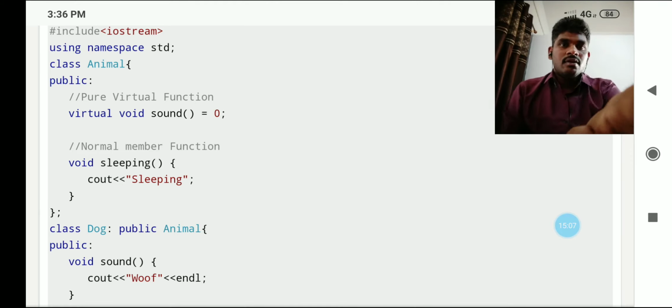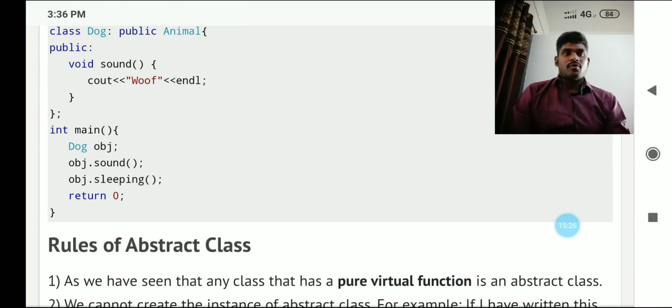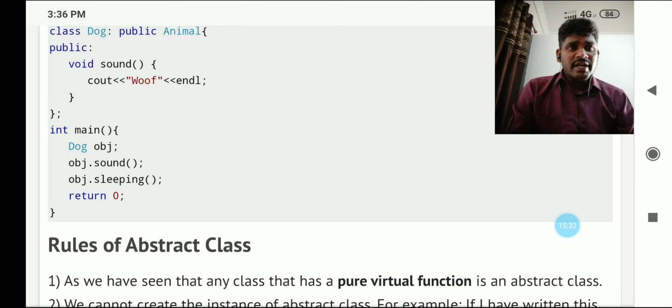Look here. Public class animal is the base class, and next, class dog is the child derived class. Both are called in the main program, and through the dog object we are accessing the functions. This is called inheritance programming. Now we will especially see the concept of abstract class.